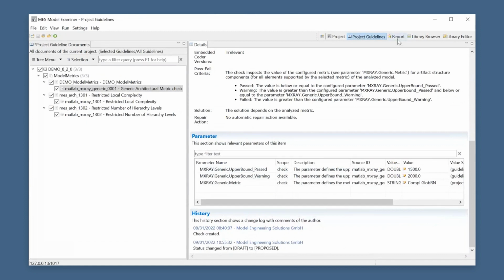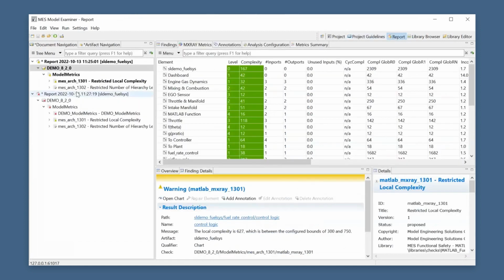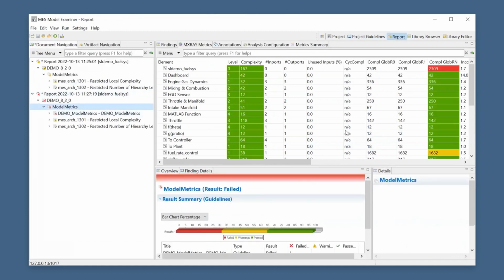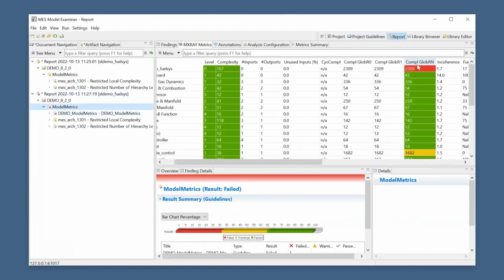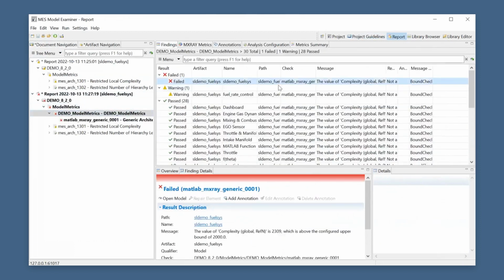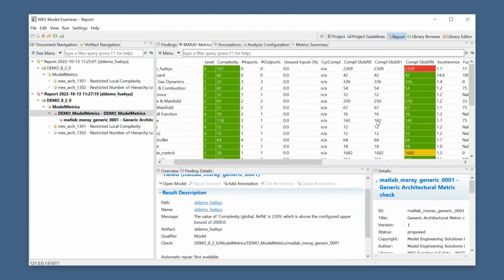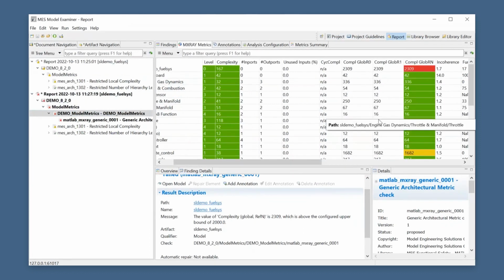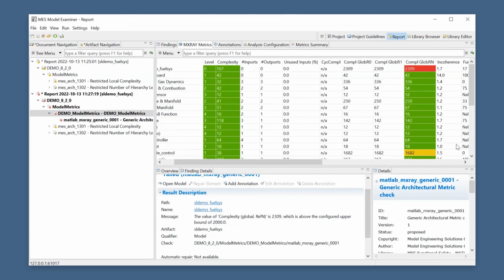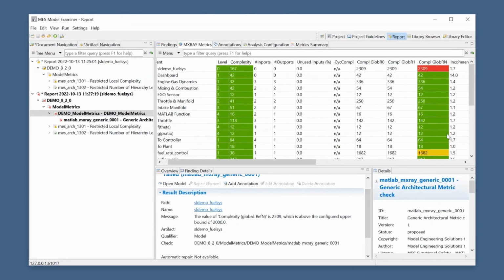So if we integrate this new check into our analysis, we now get additional findings. So for this example, we use the global complexity Rn, and also new findings in our MXAM report for any rule violations. And if you go back to the metrics view, I think we can nicely see that we have configured the boundaries 1500, I think, as I remember, then it's a warning, and above 2000 it's a fail. So you can nicely see here the evaluation now for that additional metric from the generic check, right?